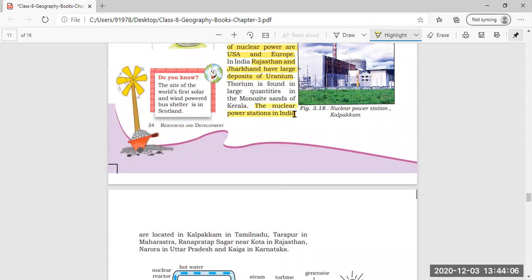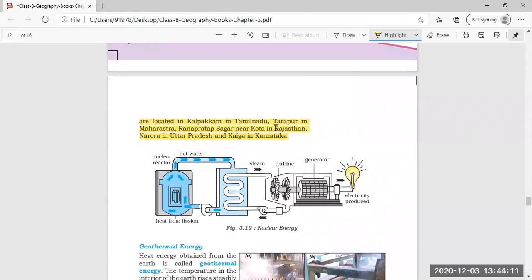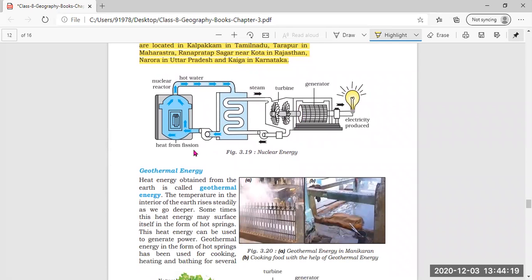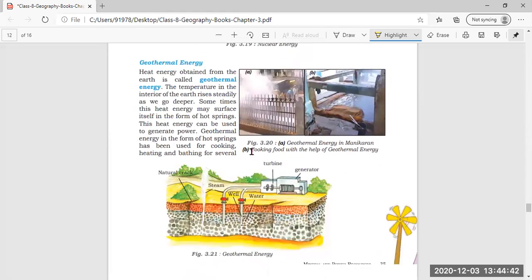You can underline this. Where are nuclear power stations found in India? They are found in Tamil Nadu, Maharashtra, Kota, Uttar Pradesh, and Karnataka. And this is how nuclear energy is produced. Heat from fission in a nuclear reactor carries hot water through here, and then steam is produced. When the hot water is there, definitely the steam will be produced. Then, due to the steam, the turbines move and generate electricity.